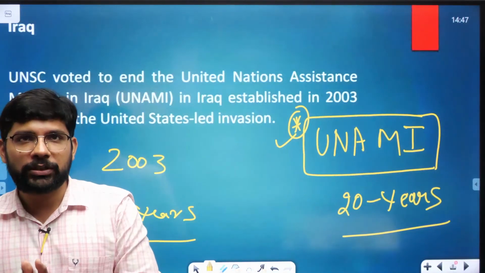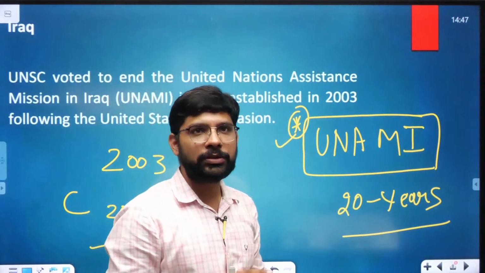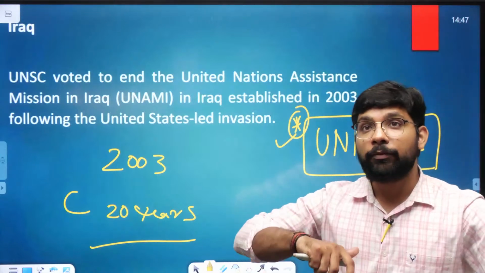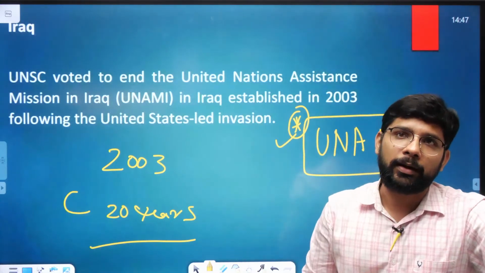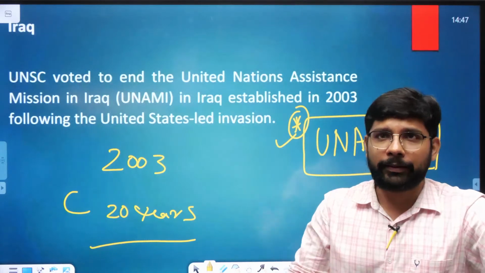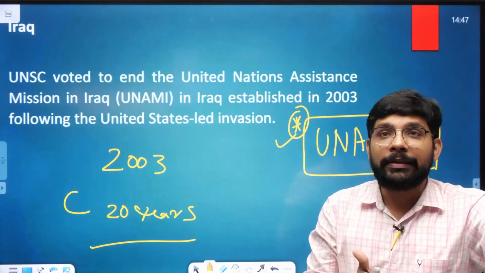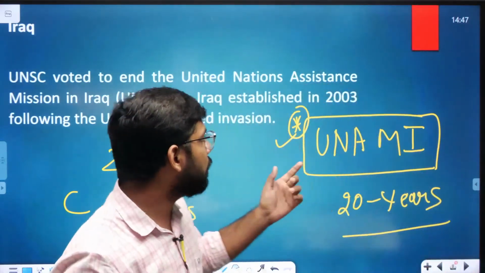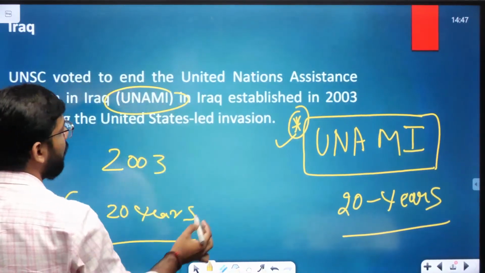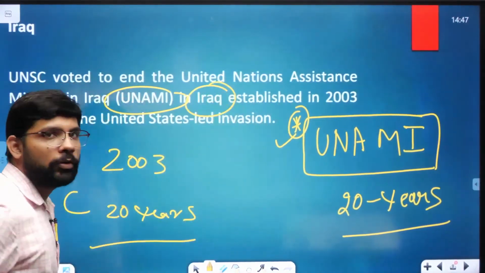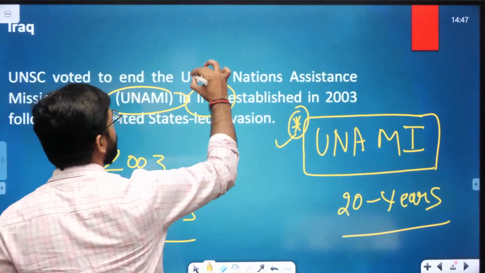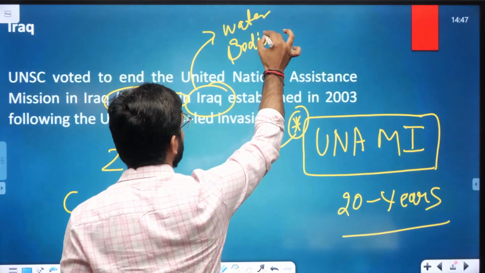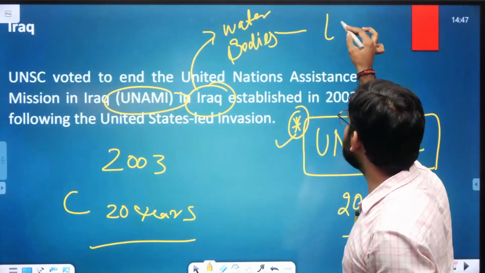The second type of question they can ask, अगर Iraq news में है, तो what they are going to ask from the Iraq? There are some very important lakes in the Iraq. लेक थार की बात करूं मैं, लेक रजा की बात करूं, these are very important lakes in the Iraq. तो अगर आप न्यूज पे फोकस करते हैं, if you are focusing on the UNAMI, you should focus on the Iraq as well. In the Iraq, you should specifically focus on the water bodies. And in these water bodies, you should focus on the lakes.